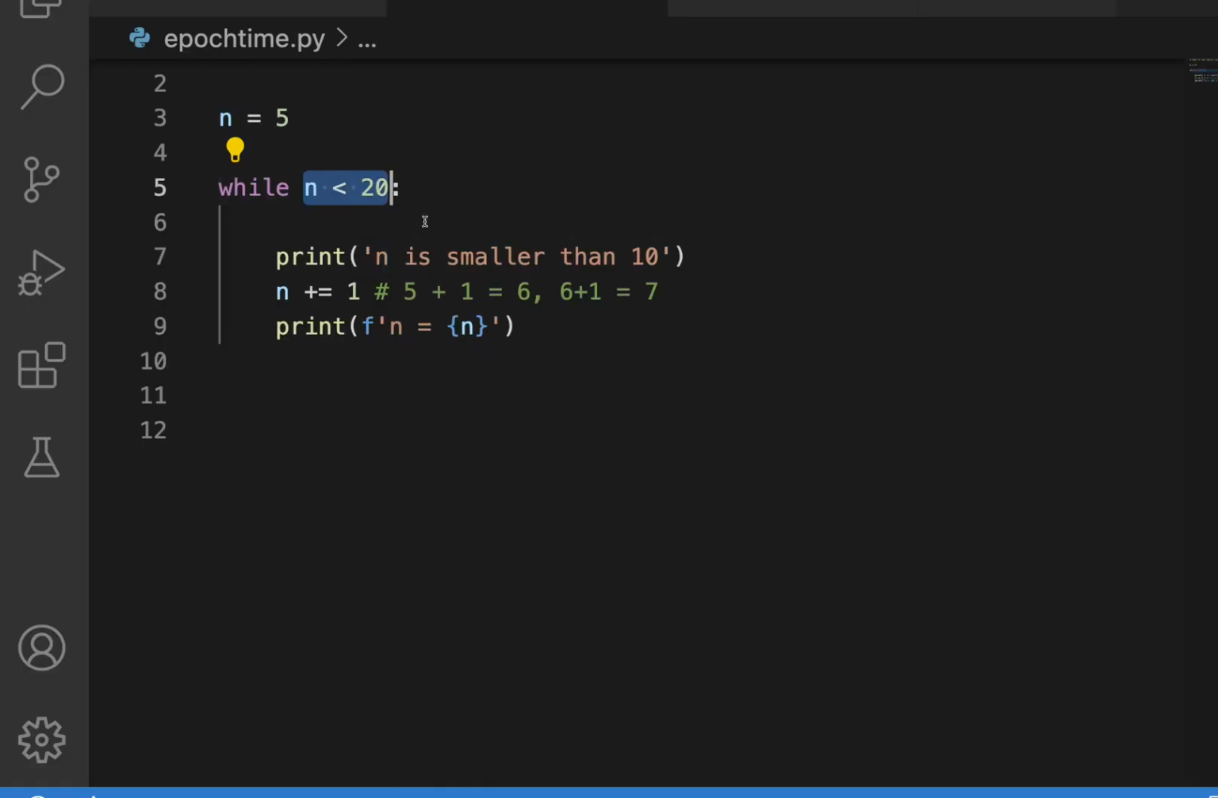So that's how you use a while loop. It's super powerful. As I mentioned, I'm an algo trader, so I'm always using while loops.